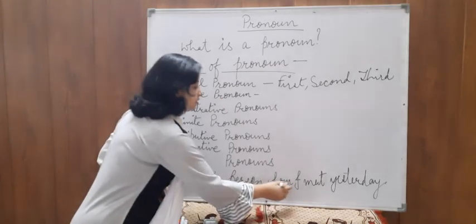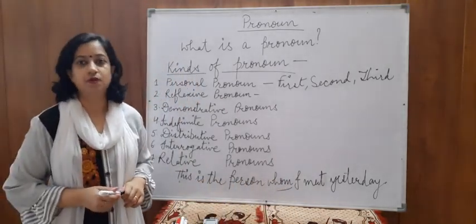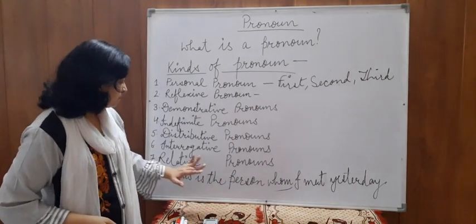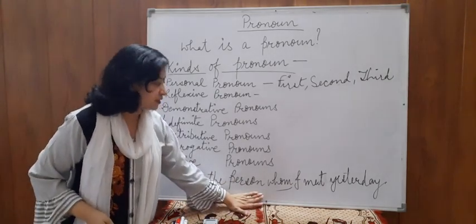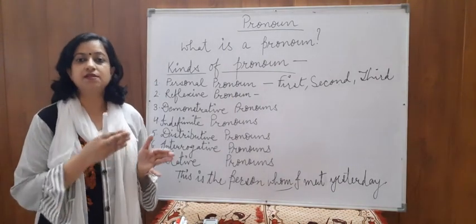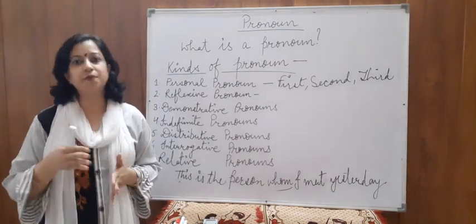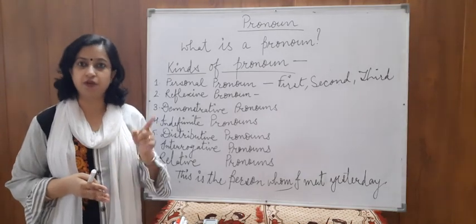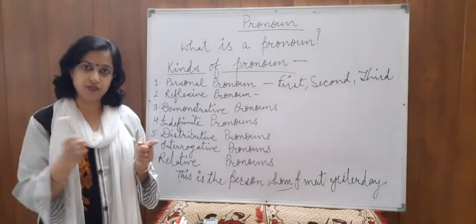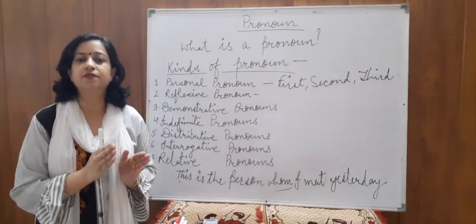Whom here is the relative pronoun, and this relative pronoun is relating the person to the rest of the group in the sentence. This is the book that seems to be interesting. That means we are talking about the book, but we are relating this book to the rest of the words with the help of that.